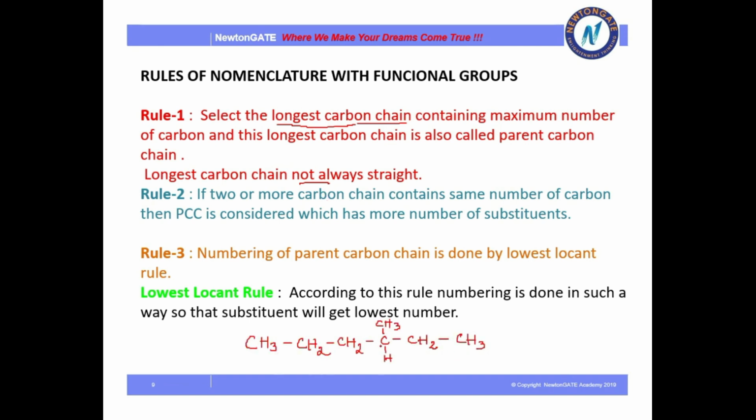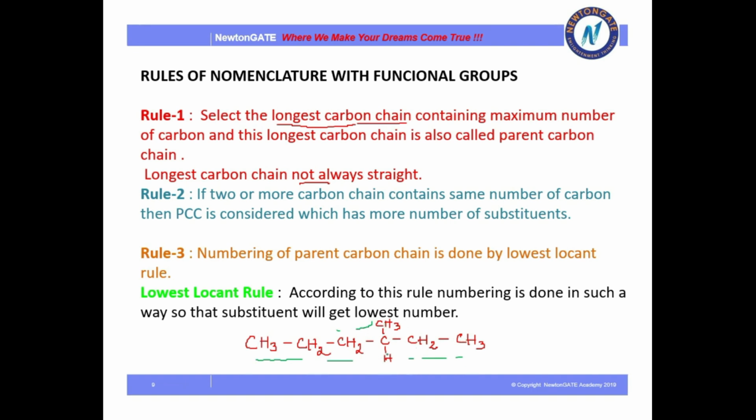Now look at this example. How can you select which chain is longest? You can take this chain which contains 1, 2, 3, 4, 5, 6 and it's continuous, or you can take this chain where there are 5 carbons, or you can take 1, 2, 3, 4.